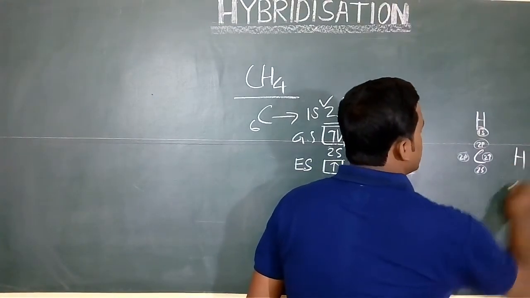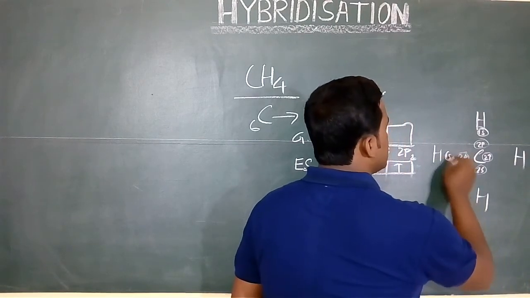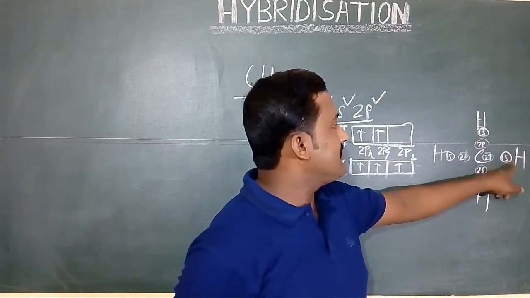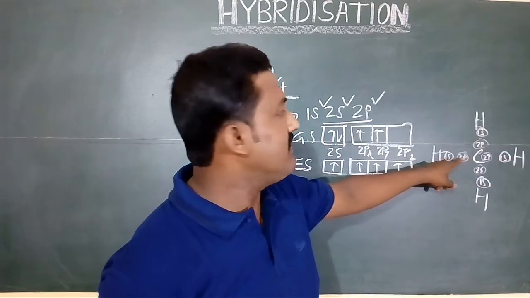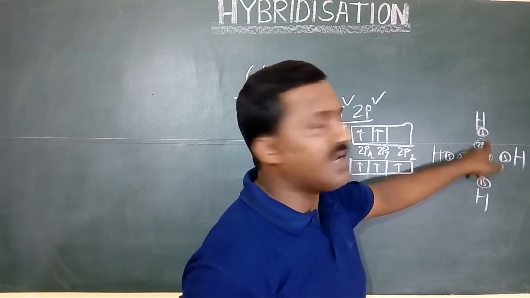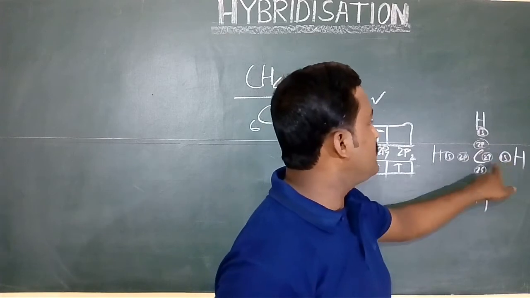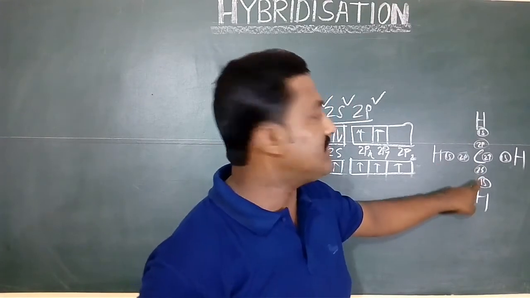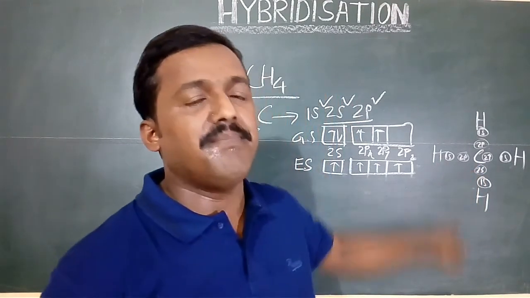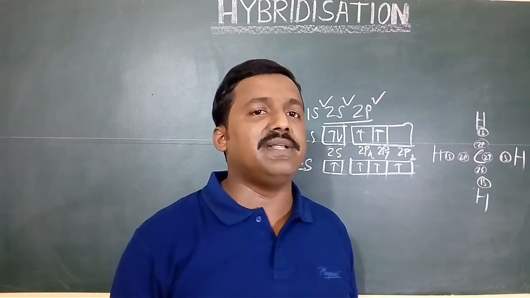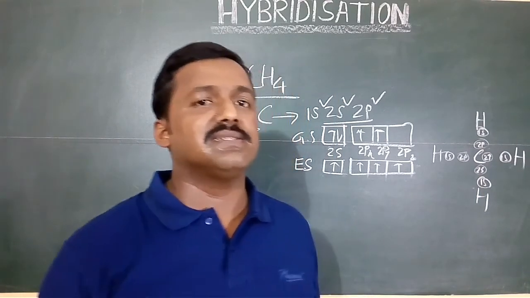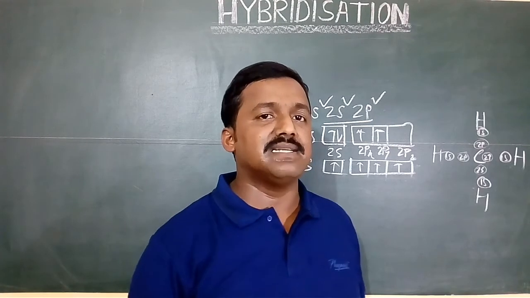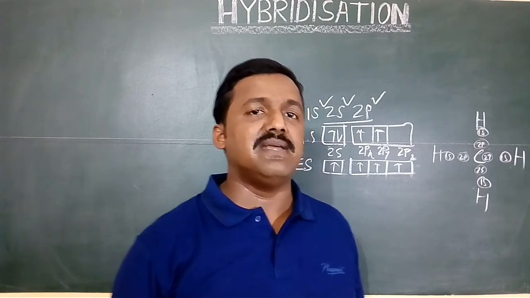1s. These are the 4 bonds formed in methane. But here you will see the 3 bonds should have equal energy, 2p-1s, 2p-1s and 2p-1s, but the one bond is 2s-1s. So that bond must be weaker. But experimentally it has been found that the bond energy is the same for all the bonds. How may it happen? That can only be due to certain reasons, and that reason has been found to be hybridization.